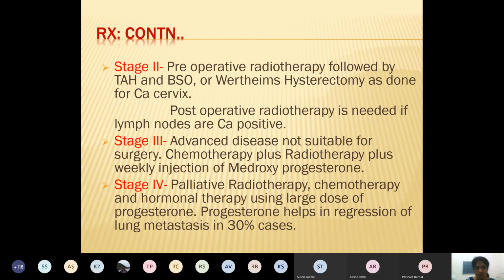Stage 3 is an advanced case. These advanced diseases are not suitable for surgery, and in these cases you give chemotherapy and radiotherapy also, plus progesterone injections play an important role in them. So medroxyprogesterone injections are available, which are given weekly.